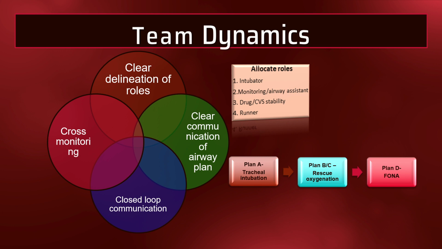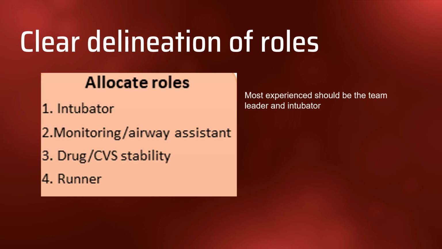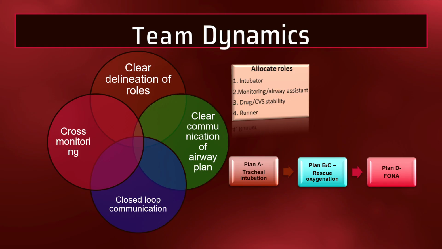Team dynamics. There should be clear delineation of roles. The primary plan and the rescue plans should be discussed, and there should be use of clear language and closed loop communication. Give simple instructions, speak clearly, and while receiving instructions, repeat what you have understood to the person who is speaking. Also, cross monitoring to avoid any contamination should be discussed.